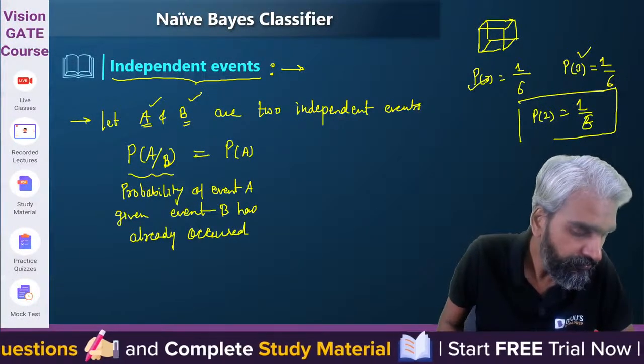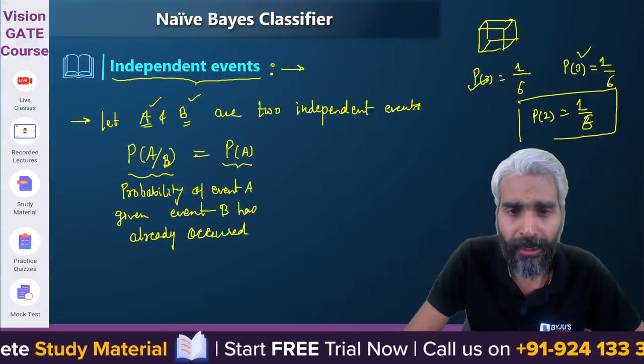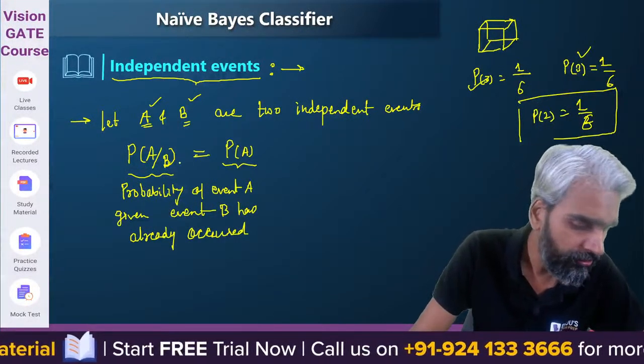Please tell me. Does it depend on that? No, sir. So the probability of event A to occur will still remain the same whether B has occurred or not.